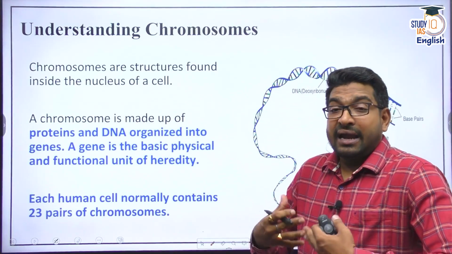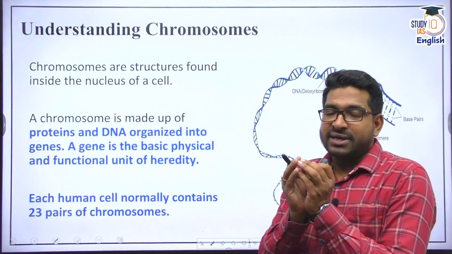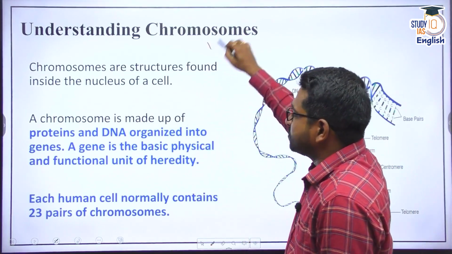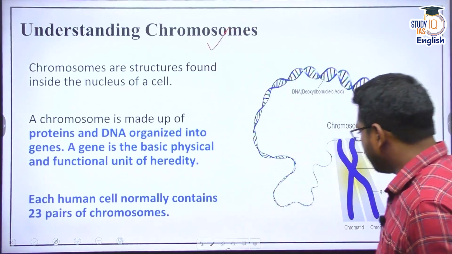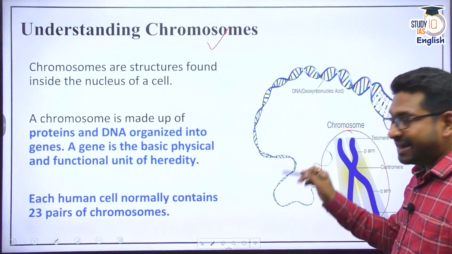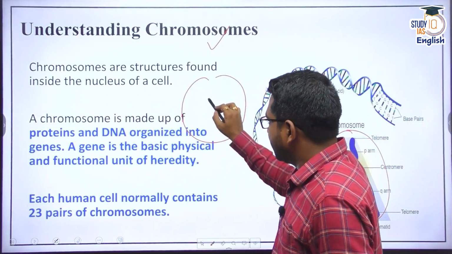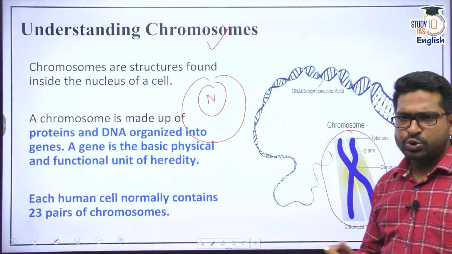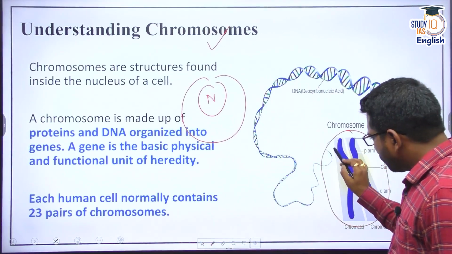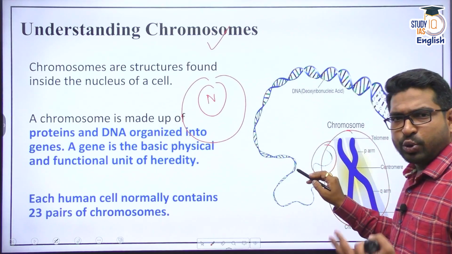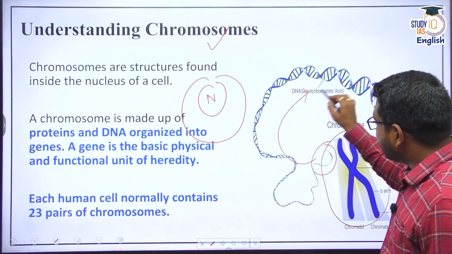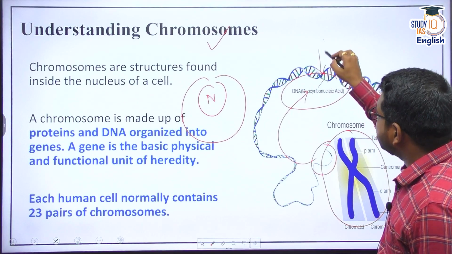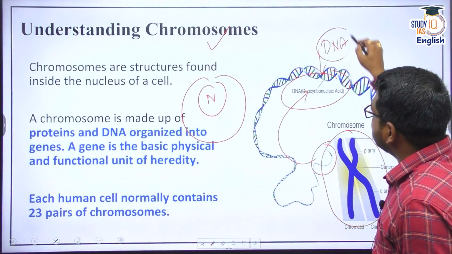We have the cell, and in that cell we have a nucleus, and in the nucleus we have chromosomes. So chromosomes are present in the nucleus. When we look closely at the chromosome, it is composed of DNA in a dense form, and this DNA is our genetic information.